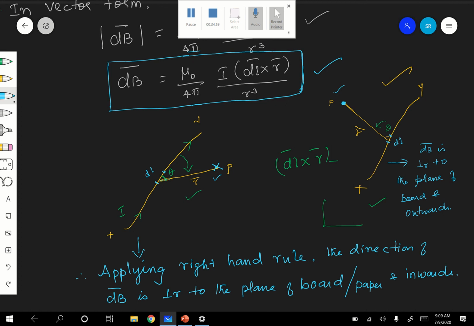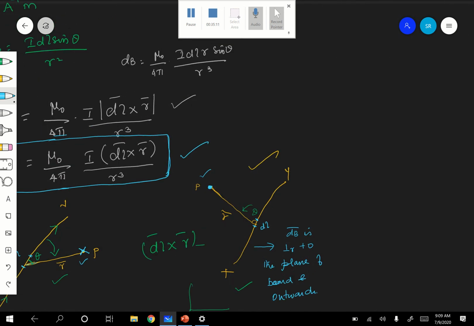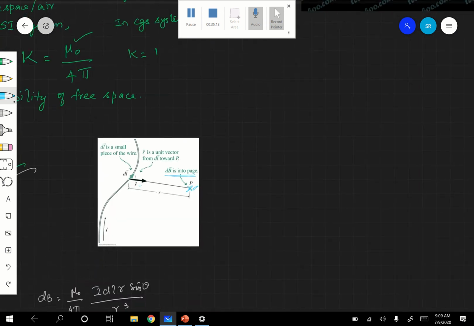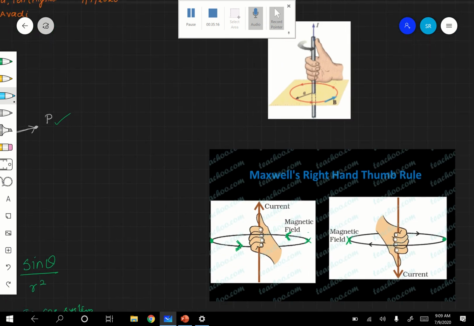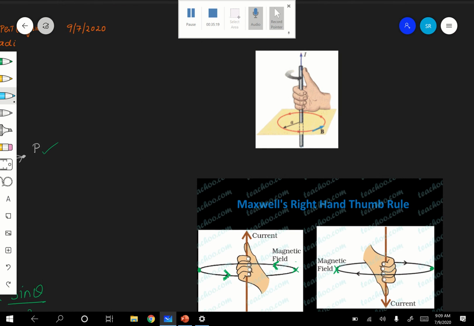By applying this, we have applied the cross product, dL cross R. A cross B is equal to C. How to apply it? I think in 10th standard you would have seen the right hand thumb rule, and there is one more. See here, the same thing. This is the wire that we have taken, this is the direction of the current, this is my point P, and this is dL, XY.